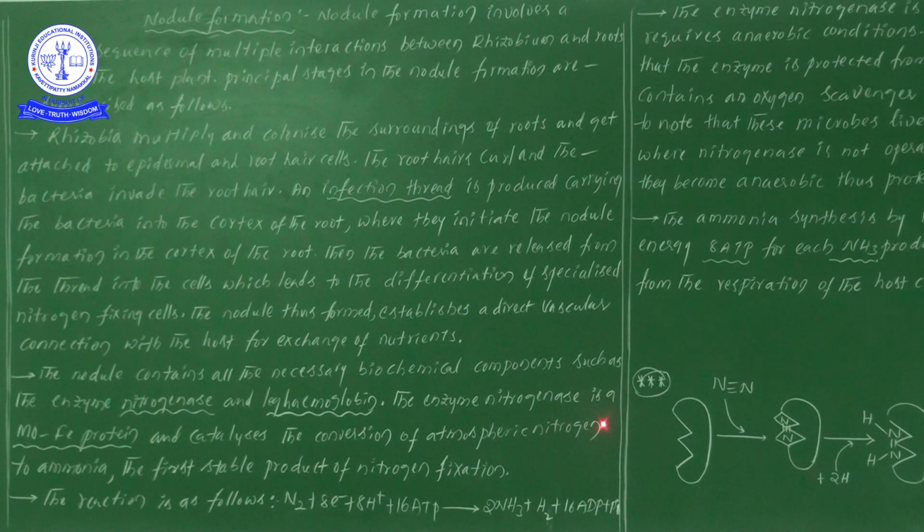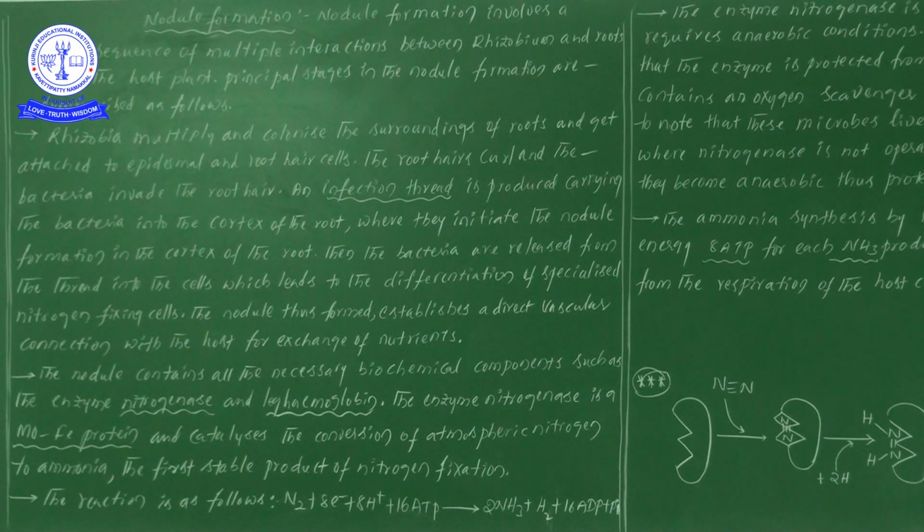Later, the enzyme nitrogenase is a MoFe protein and catalyzes the conversion of atmospheric nitrogen to ammonia. So with the help of the nitrogenase enzyme, it catalyzes the conversion of atmospheric nitrogen to ammonia. It means atmospheric nitrogen is going to be converted into ammonia. It is the first stable product of nitrogen fixation, meaning first of all the formation of ammonia.